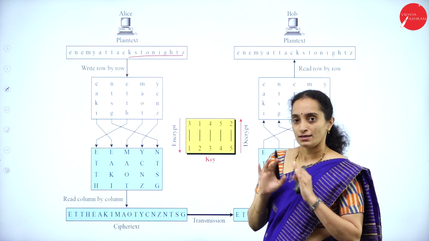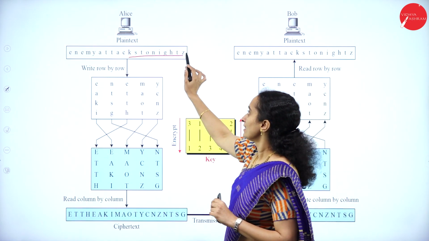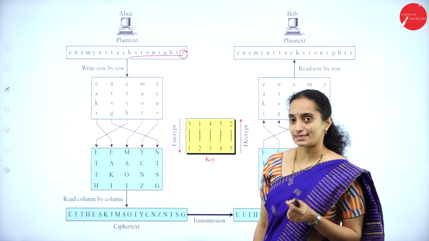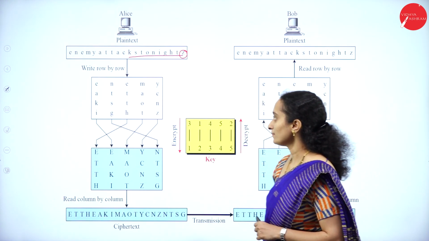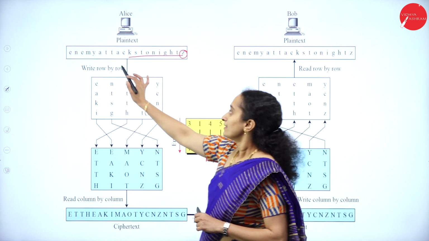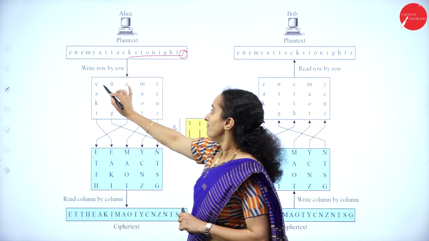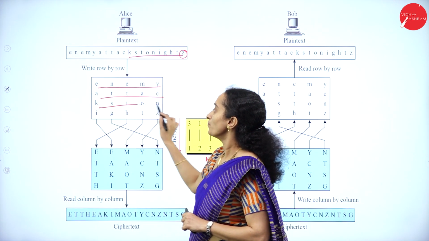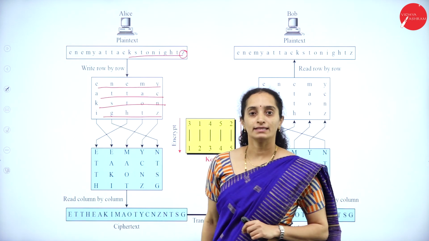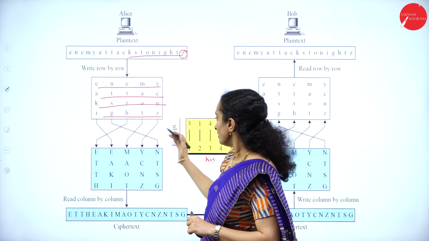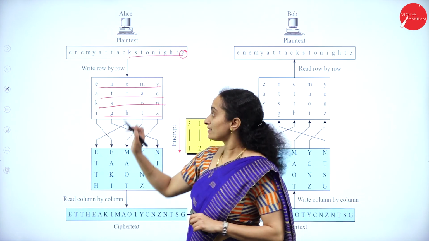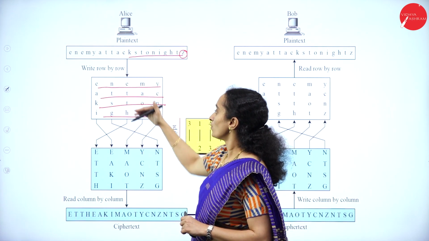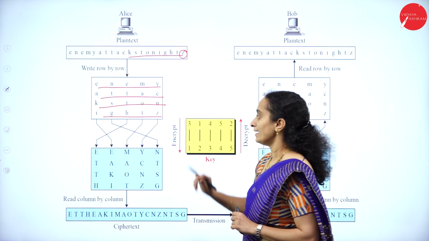For managing the text, we have added a bogus character at the end, that is Z. This message will be distributed in the form of rows. Now, what is the next step? This is the first step: writing the message row by row. We have written that.